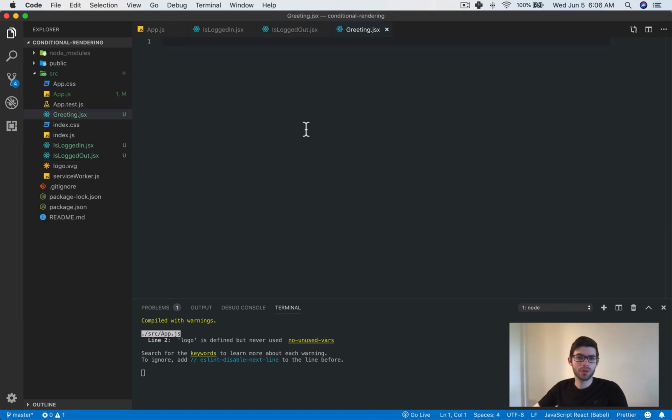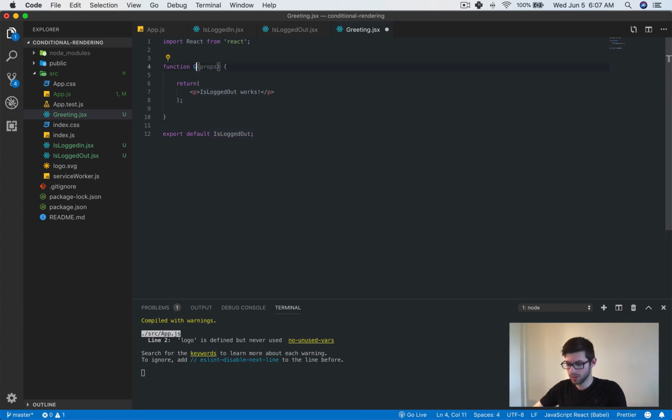What we're going to do is basically have this variable, right? If the variable for is logged in equals true inside of the greeting component, then we're going to show the IsLoggedIn component, which will have a message saying welcome, maybe someone's name. And if it's false, it'll have the IsLoggedOut message saying please log in, and then we'll have a button that basically just says log in or log out, whichever one it should be. We'll see. And then we'll say this is greeting here.